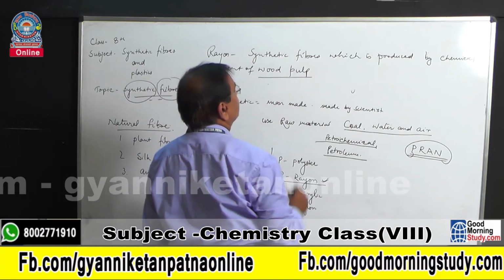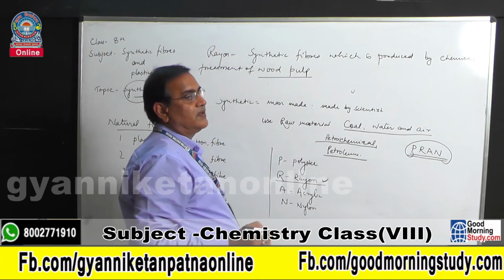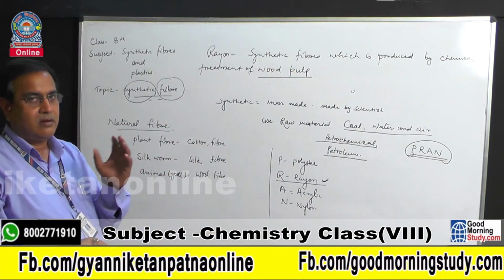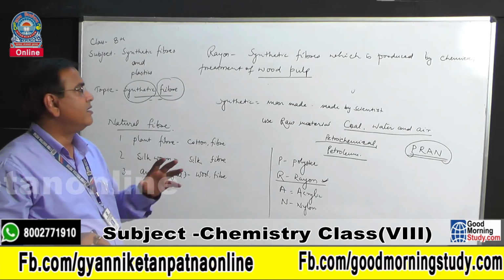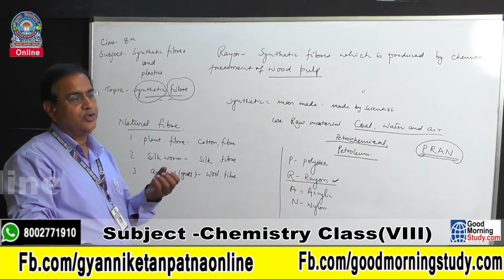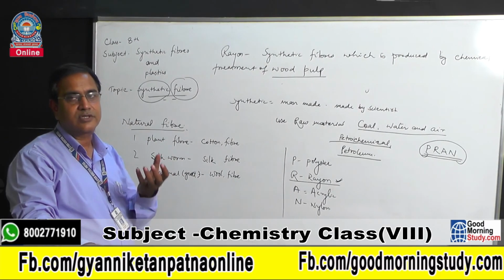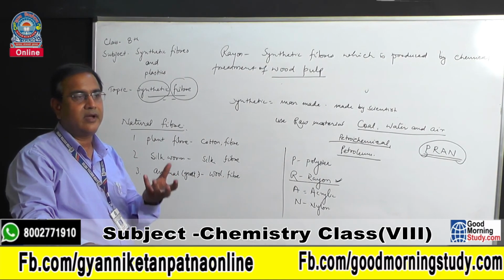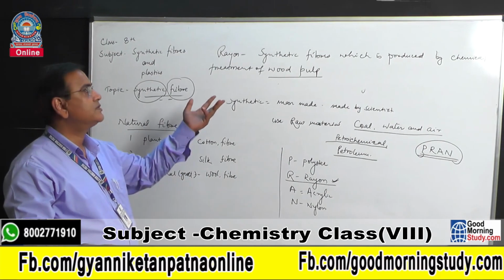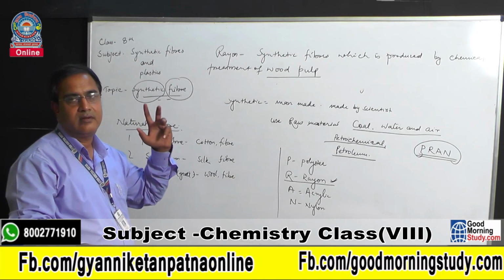What is wood pulp? Wood pulp is a very soft wood which is dissolved in an alkaline solution like sodium hydroxide or potassium hydroxide, and after bathing in sulfuric acid, the rayon thread is formed.